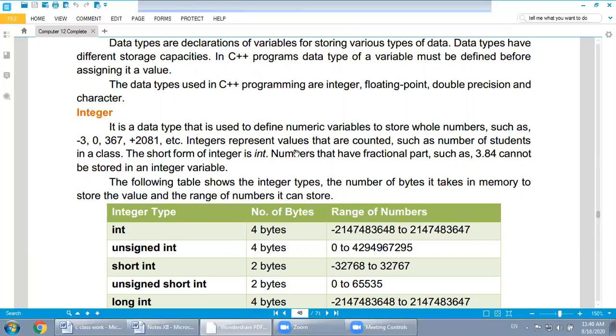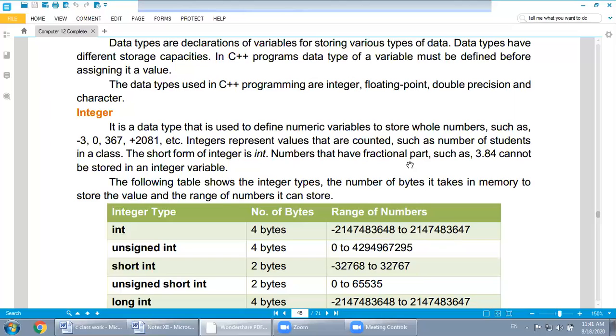Integers represent values that are counted, such as the number of students. Counting in the real world is always in integer form. Let's say you will not say, we have 35.6 students in our class. You must say there are 36 or 30 or 15, an exact number of students in a class. The short form of integer: we don't use the complete word integer, we use the simple short form int.